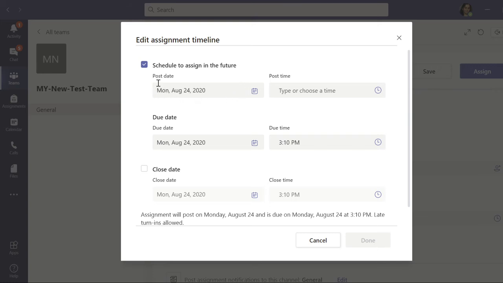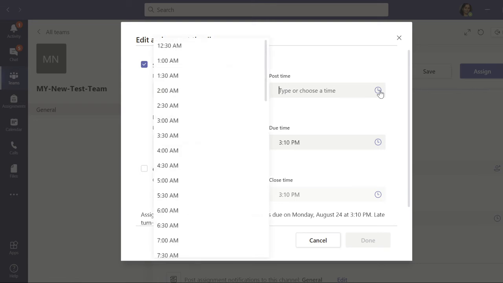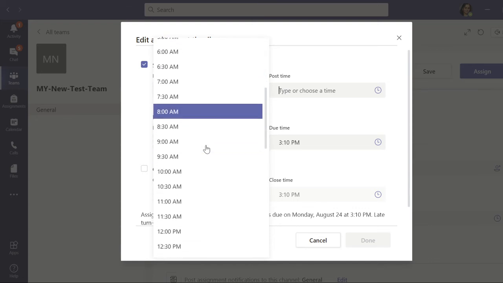So post date and post time. So I am assuming that my unit test of ISE course is scheduled on Monday, August 24, and here I am assigning the post time, that is the start time of the test.